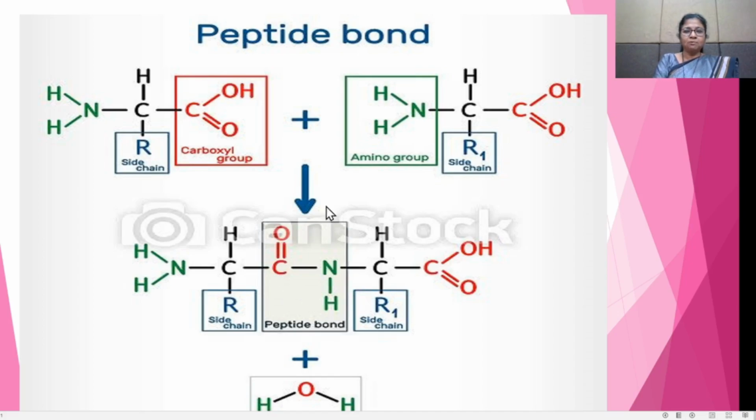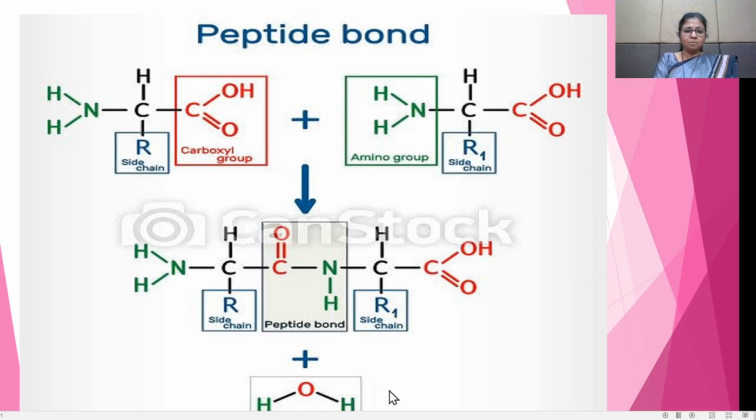When two molecules of amino acids are linked together, it is called a dipeptide. Combination of a third molecule with this dipeptide is called a tripeptide. In this way, the combination of the fourth, fifth and sixth molecules gives tetrapeptides, pentapeptides and hexapeptides respectively.